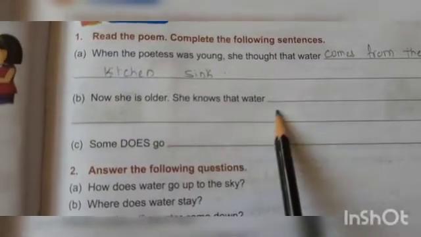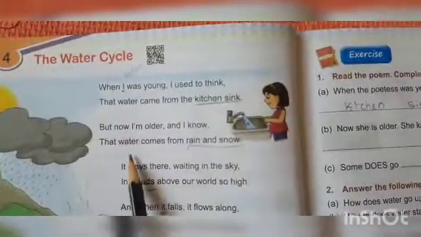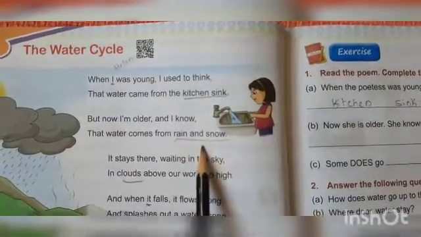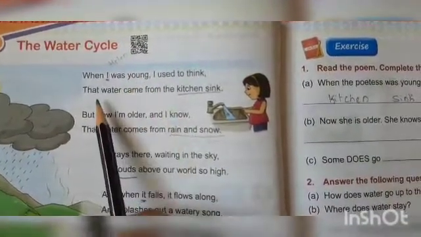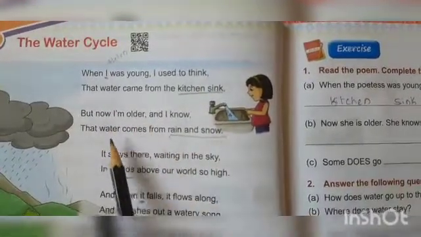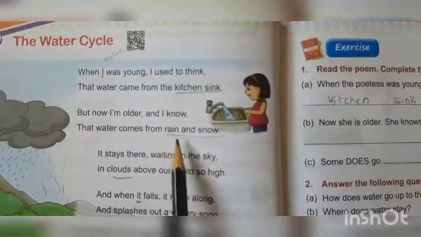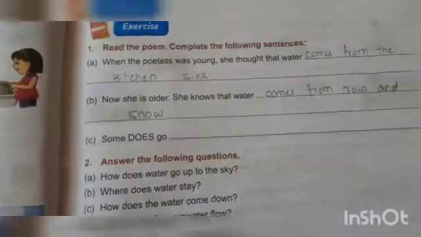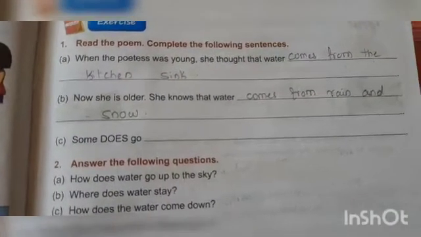Second one is, now she is older, she knows that water comes from rain and snow. When she was young, she used to think that water comes from the kitchen sink. Now that she is older, she knows that water comes from rain and snow.